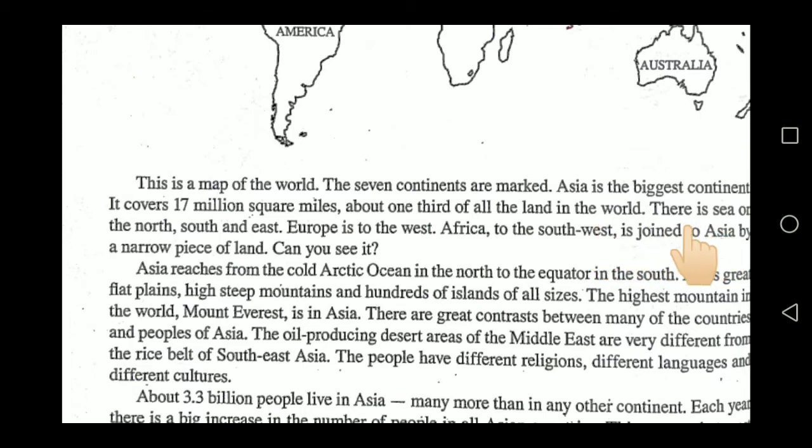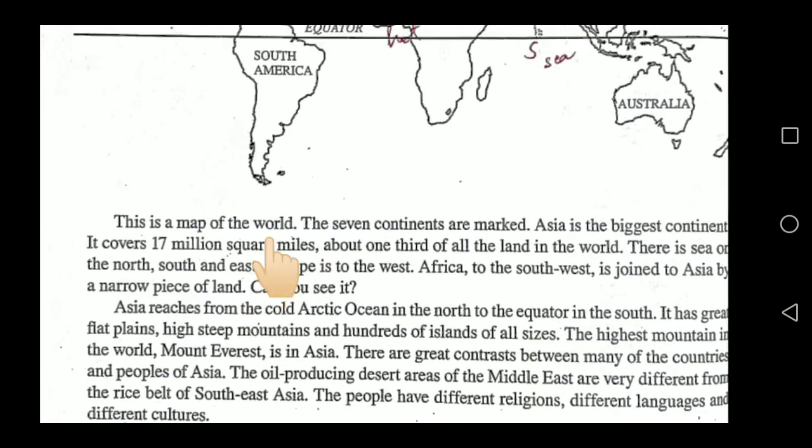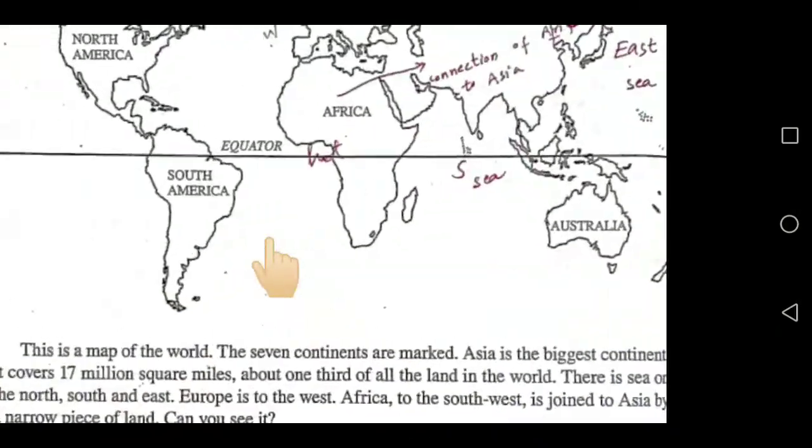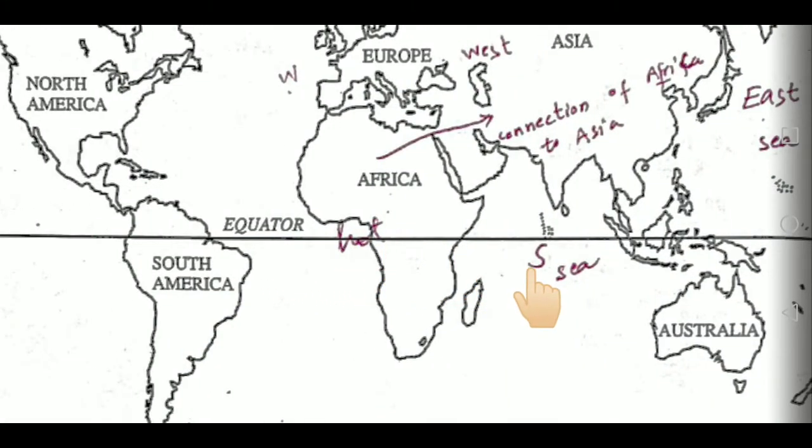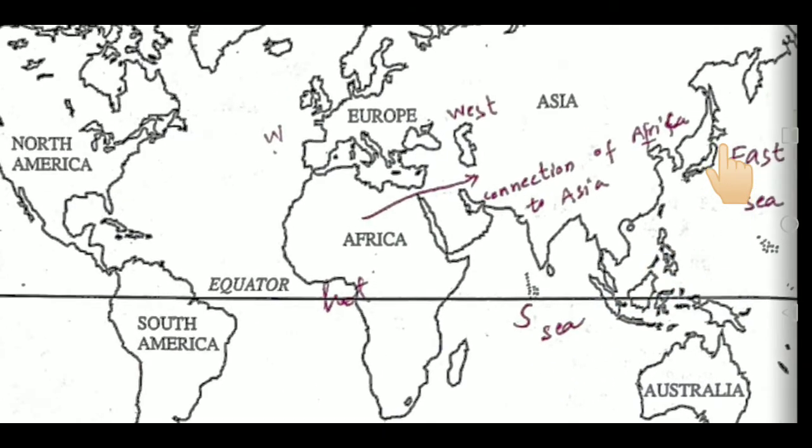There is sea on the north, south and east. It means that on 3 sides of this continent there is water. Just look here. You can see that this is south and here there is ocean. On the east there is also ocean.